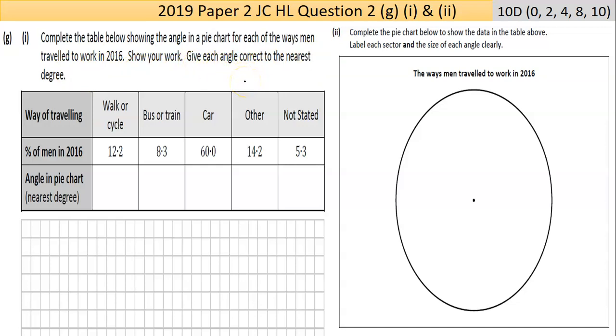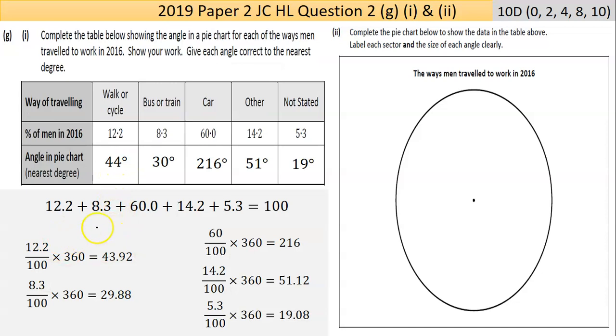So we know that in a full circle, there's 360 degrees. Now you can always do a pie chart by percentages, but they're asking for angles. So 12.2% is 12.2% of 360. I've probably done it there. I'm adding them all up, that gives the 100. And then 12.2 divided by 100 multiplied by 360 gives me the number of degrees. And they say give each angle correct to the nearest degree.